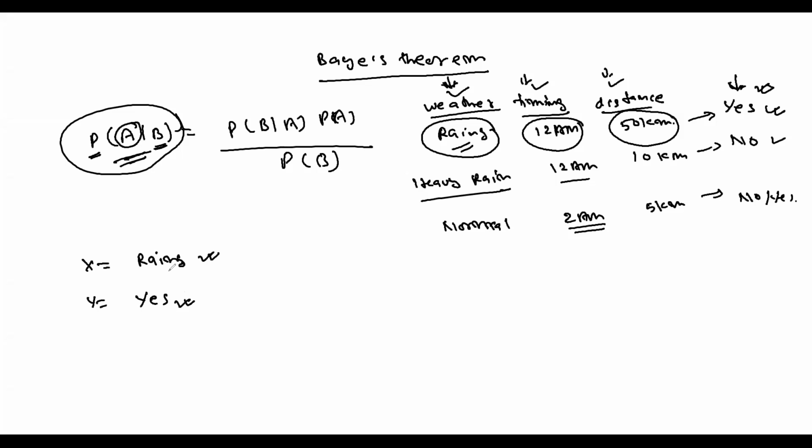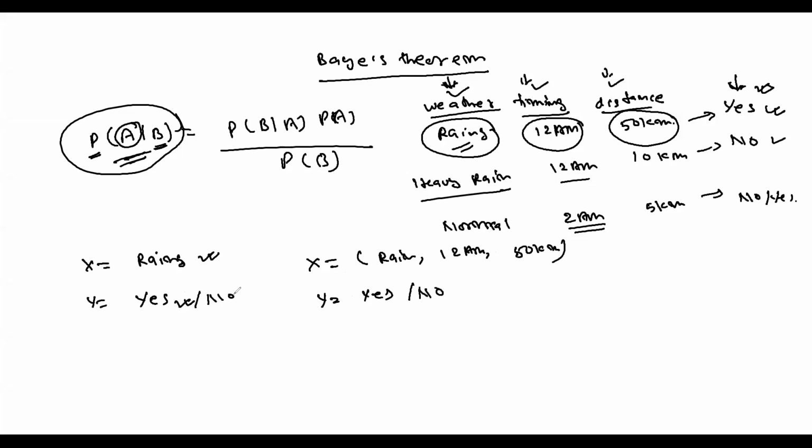This is one of the conditions. Or else you can ask whether I will be able to go outside if it's raining, the timing is 12 a.m., and the distance is 50 kilometers. So whether I will say yes or no.